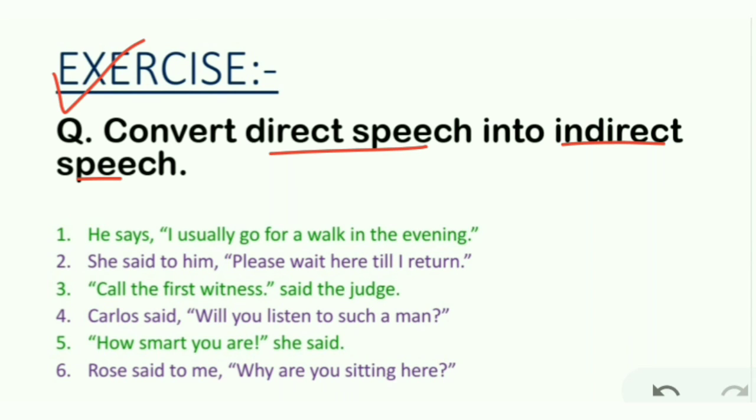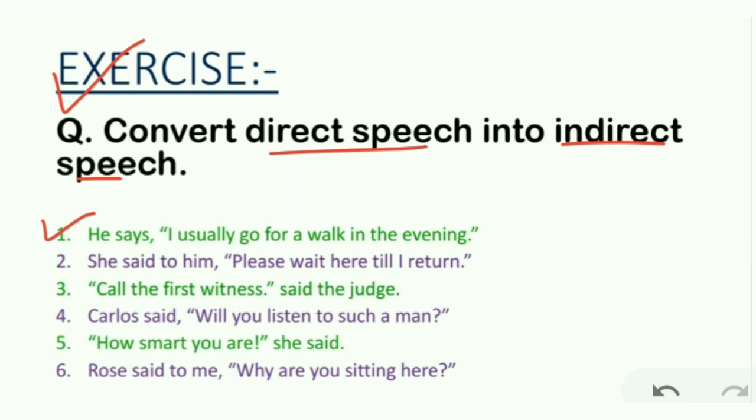Students, before converting these sentences, remember 5 things. Number 1, check the type of sentence first. Number 2, see the reporting verb. Number 3, change of pronoun. Number 4, tenses. Number 5, change in expressions of time and place. Keep these points in mind. Stop the video and convert all the questions. Then match with my answers.